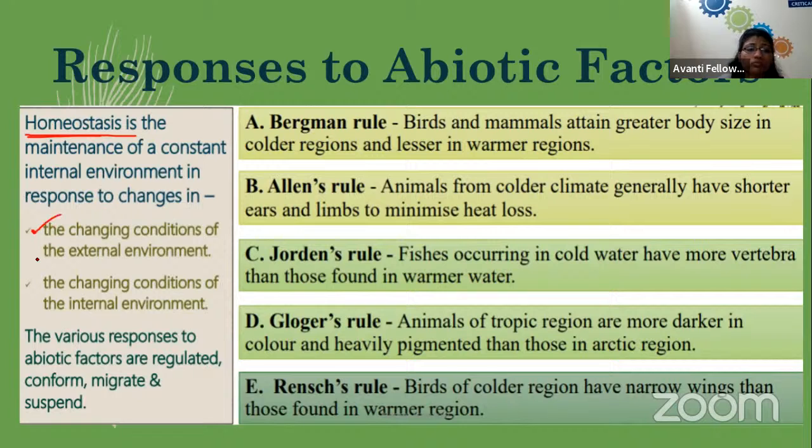So there are various responses to regulate the abiotic factor. They can be regulated, they can be conformed, there can be migration, there can be suspension. Before moving towards the detail of these responses, let's talk about the first rule of the response to abiotic factor. So the first rule is Bergmann's rule.